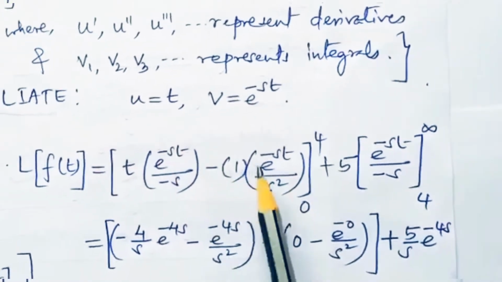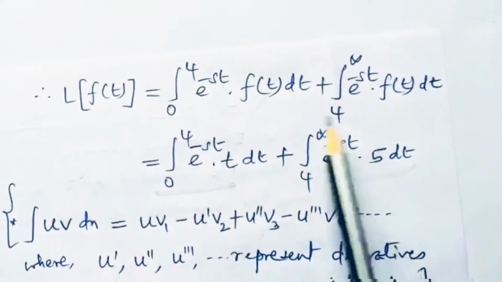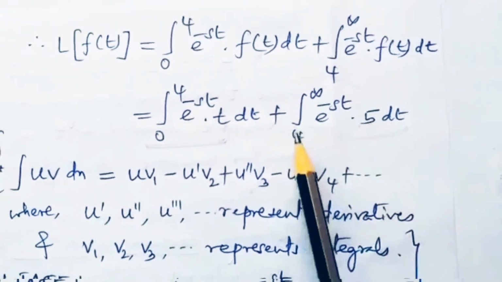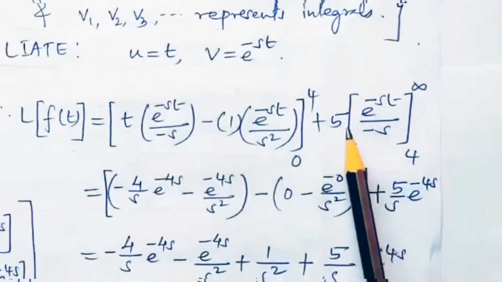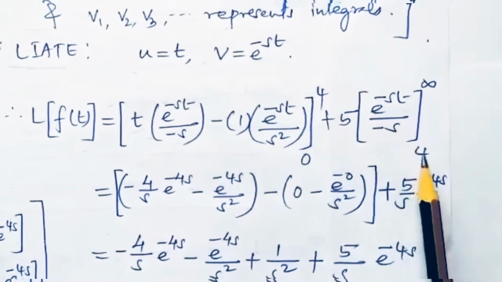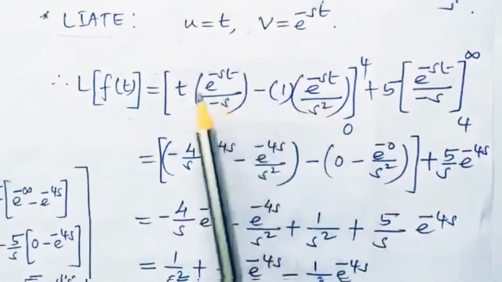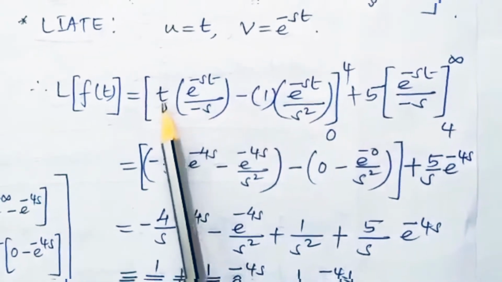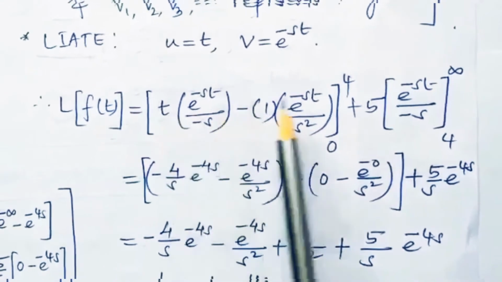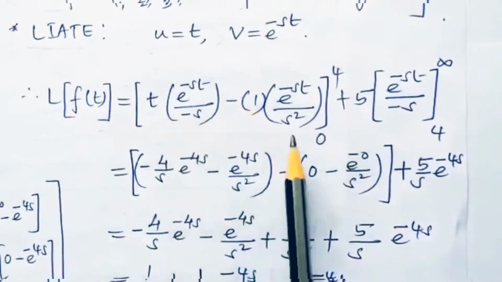Now this is case 1 with the first integral. Then what about the second one? The second one is 5 times e to the power of minus st. Just take 5 outside. Then 5 we have taken outside, e raised to minus st is e raised to minus st divided by minus s between 4 to infinity. Now the rest is simplification. Since we were discussing derivatives or even integration with respect to t, we can only take the changes in t. So wherever t is there, first we will apply 4 and then we will substitute 0.